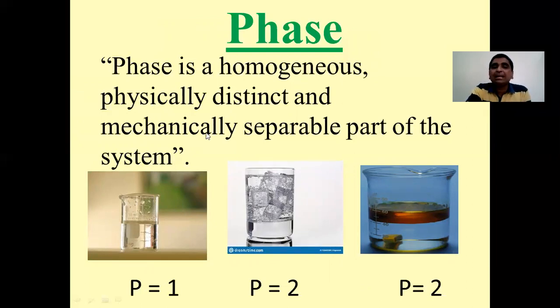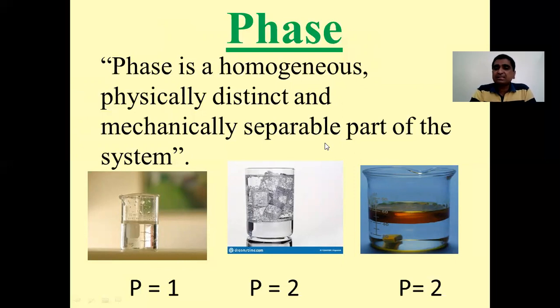And it should also be mechanically separable. That is, it should be separable by some mechanical operation, say filtration or evaporation or distillation and so on. So what is a phase? A phase is a part of the system, and that part should be homogeneous, physically distinct and mechanically separable. So a phase is a homogeneous, physically distinct and mechanically separable part of the system.